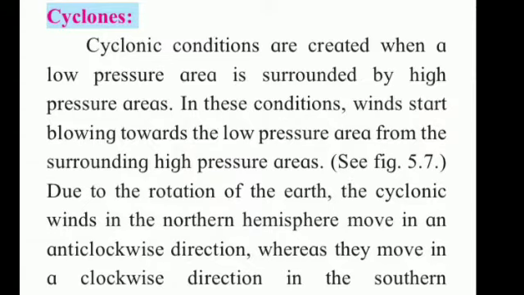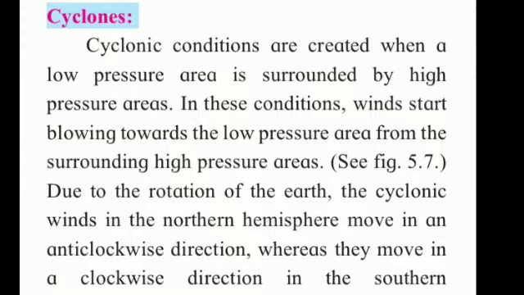Cyclones. Cyclonic conditions are created when a low pressure area is surrounded by high pressure area. In this condition, winds start blowing towards low pressure area from surrounding high pressure area. Students, underline this low pressure area and high pressure area.